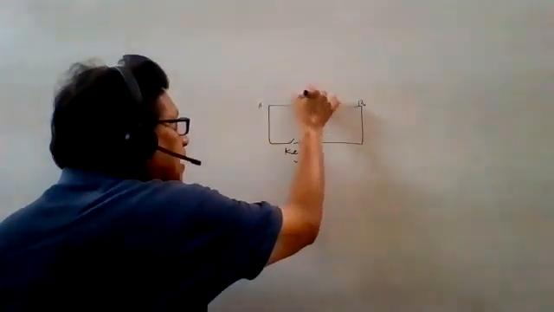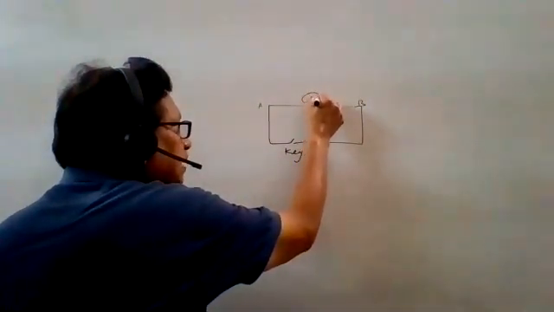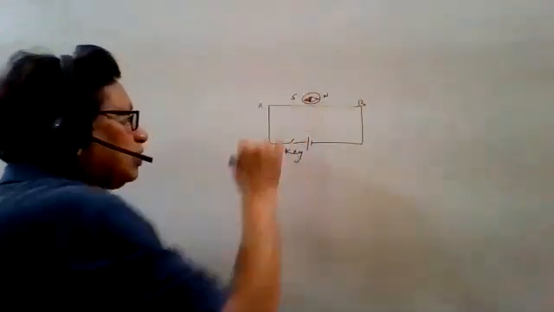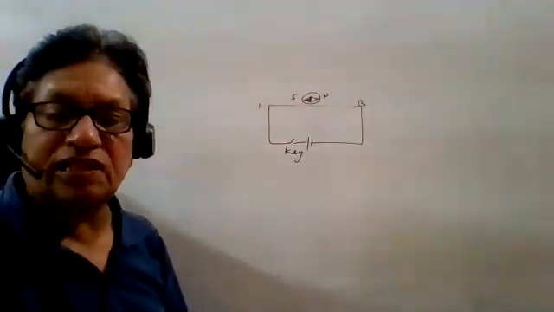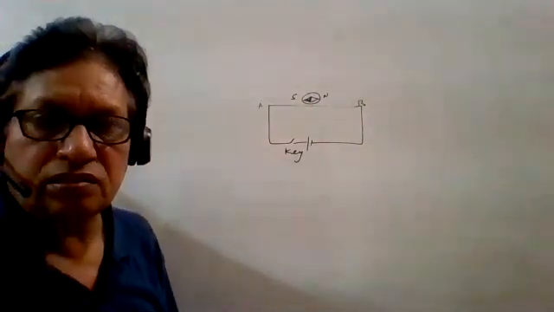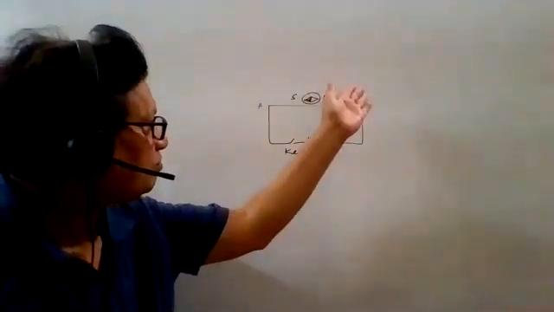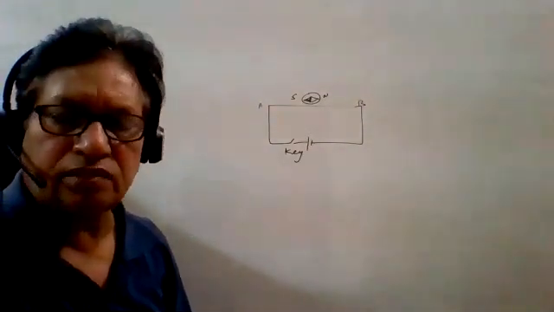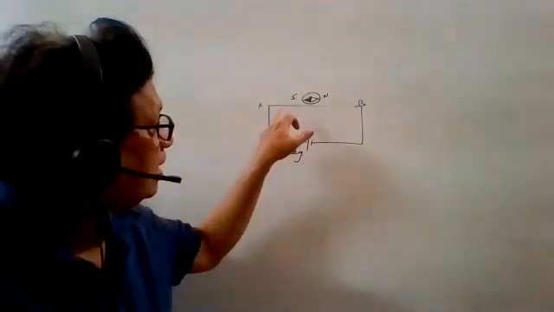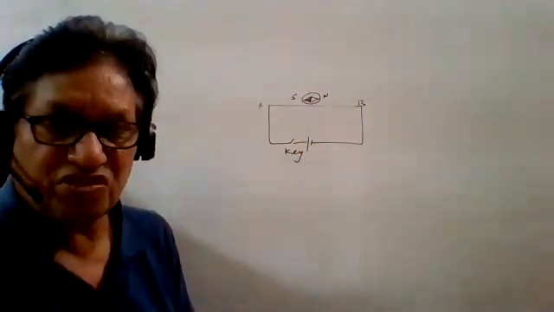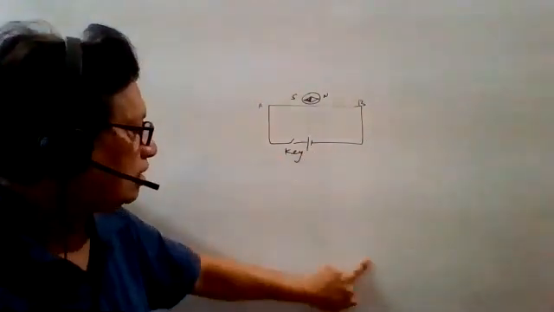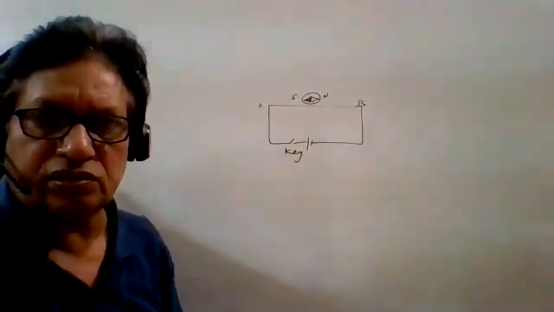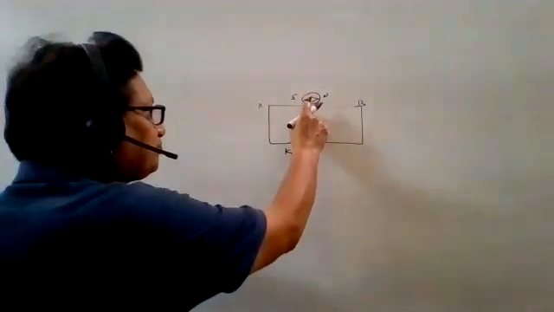You put a compass needle here like this, with North Pole and South Pole. Keep this compass needle in such a way that it is aligned in the magnetic meridian, meaning the direction of Earth's magnetic field. So it is aligned in this direction only. If there is no current flowing, it is kept like this. There is no rotation, no twisting, nothing else.